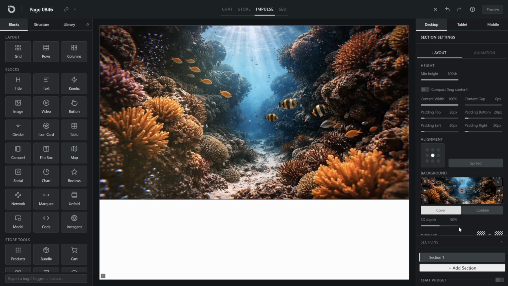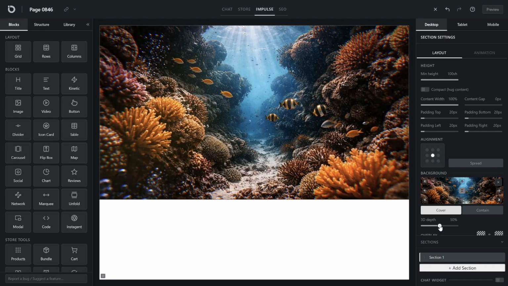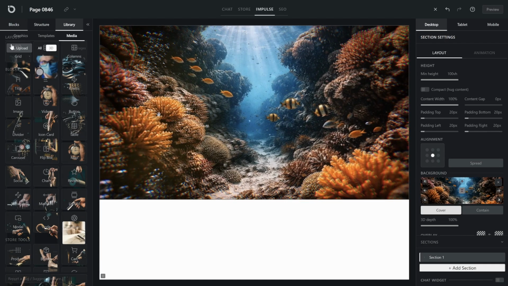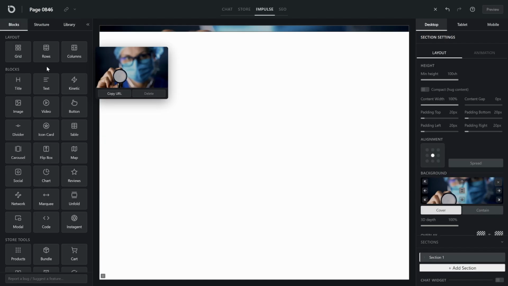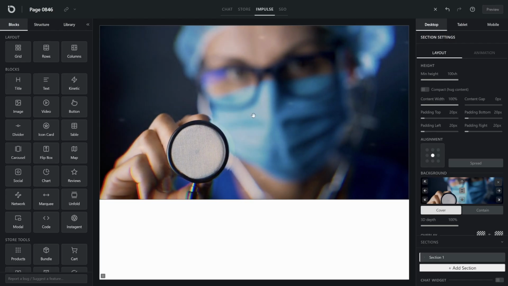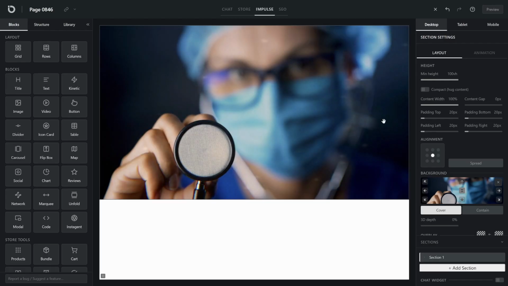Oh, this one's my favorite. Look at all that depth. Genuinely impressive. And right here is where you'd upload your own image. The depth is worked out for you automatically. If you ever want it flat, let's keep building.